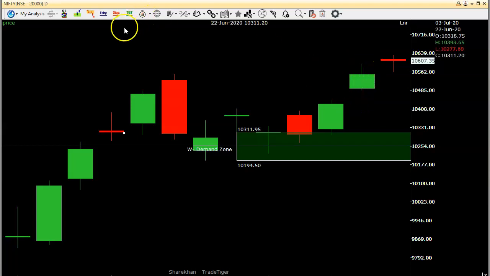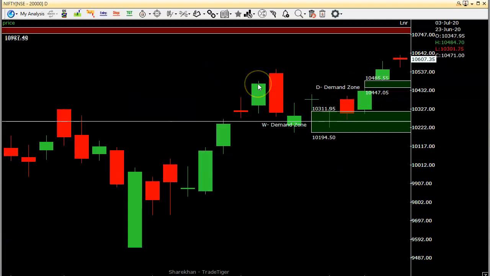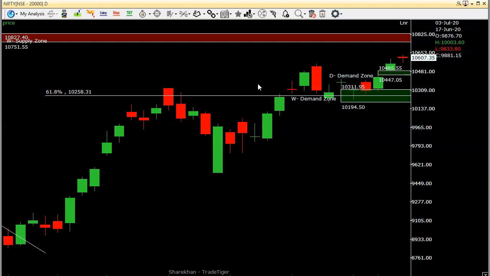So maybe on Monday or next week, this area also gives a decent support. 10,450 kind of levels will give a decent support. Only if this level breaks, then it may fall to 10,300 or kind of levels. Until then, buy on any dip with a target of 10,750 or 800 kind of levels. This is the strategy for the Nifty.